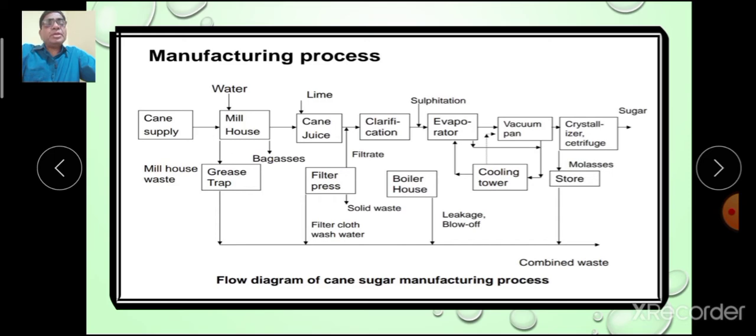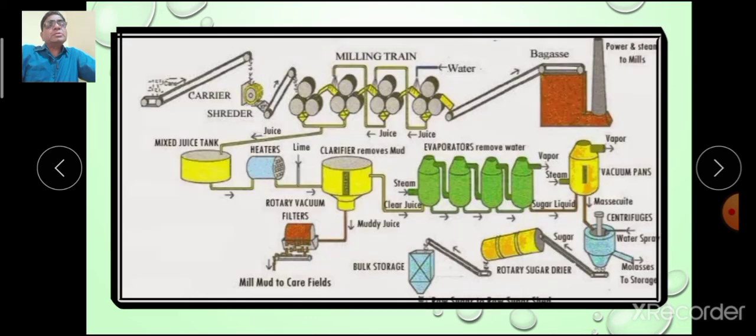We are going to see the one by one step, how the cane is supplied to the factory, what is done in the mill house, how the juice is extracted, how it is cleared, how it is converted into syrup, and how the syrup is converted into the sugar crystals and how the crystals are separated. This is again the chart showing the process.